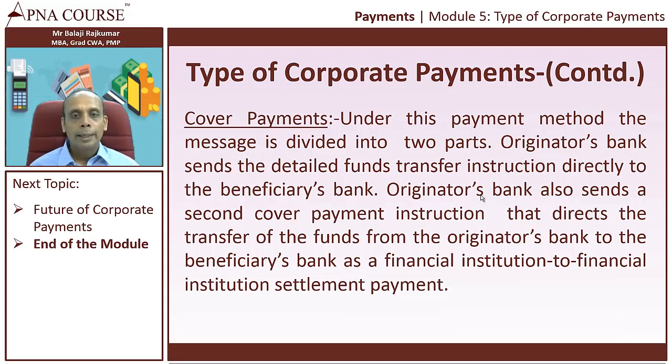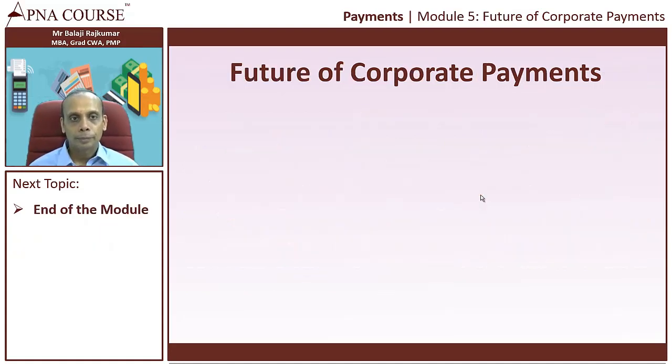It directs the transfer of funds from the originator bank to the beneficiary's bank as a financial institution to financial institution settlement payment. So this is another type of corporate payment.